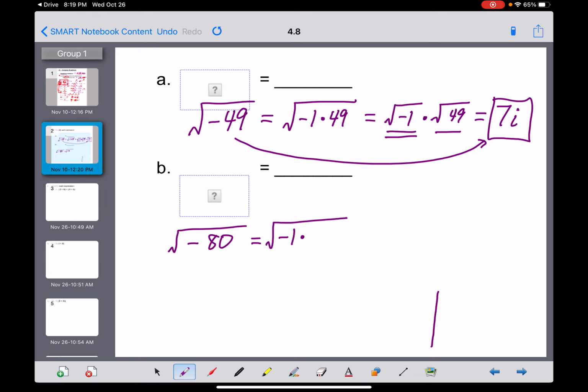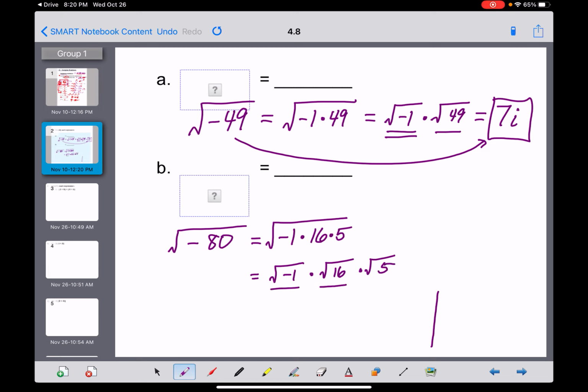You cut 80 in half and come up with 40. The first perfect square less than 40 is 36. But 80 doesn't divide evenly by 36. It doesn't divide evenly by 25, but it does divide evenly by 16. And it's 16 times 5. So now we will break that up into the square root of -1 times the square root of 16 times the square root of 5.